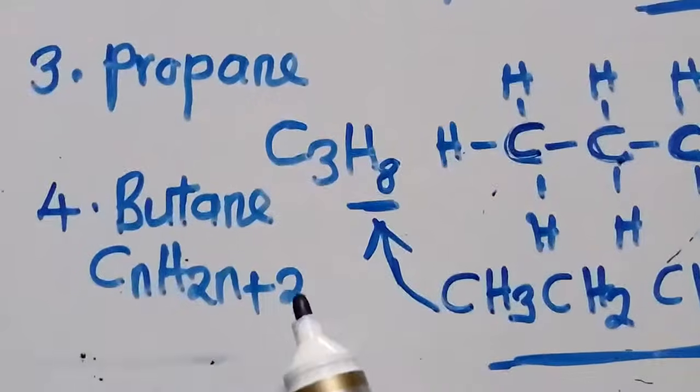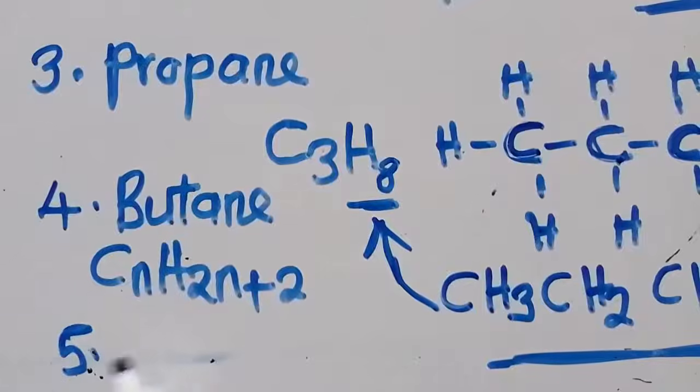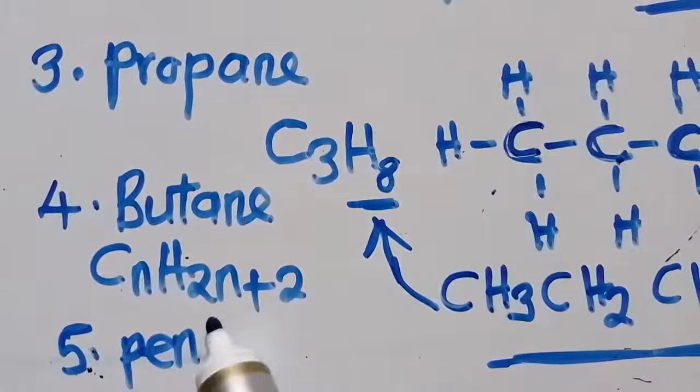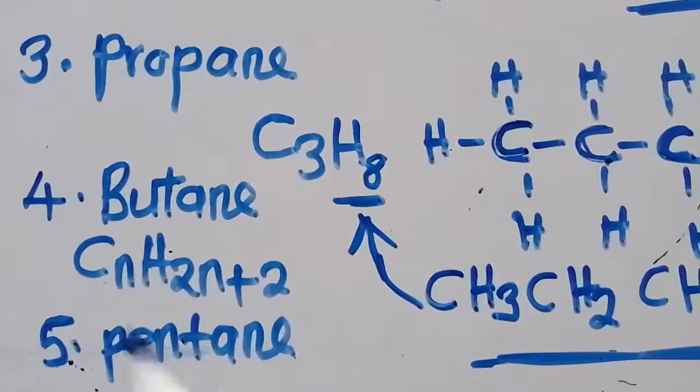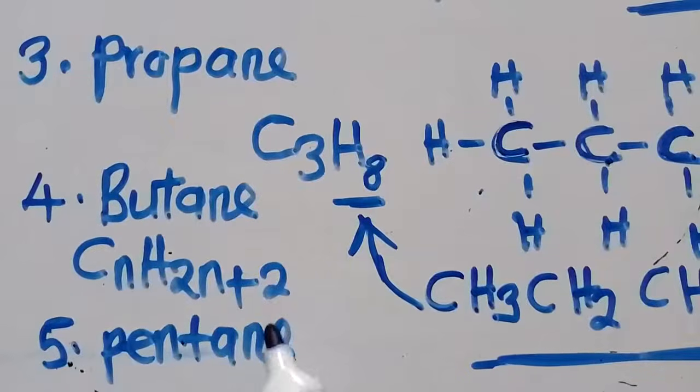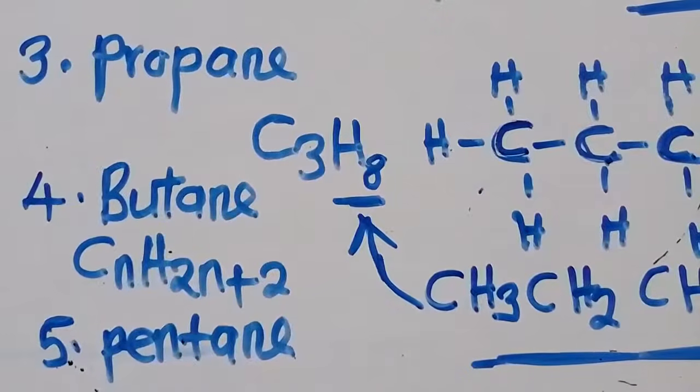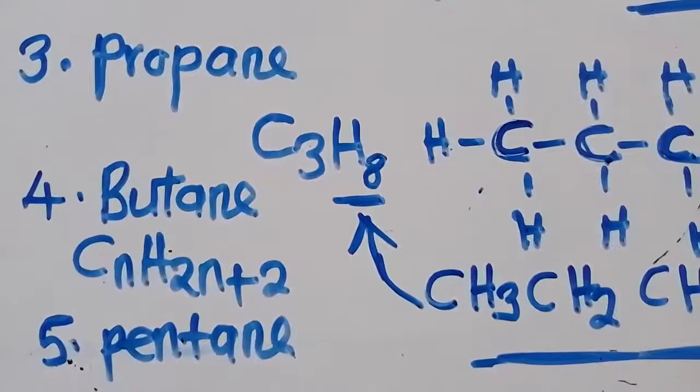What is the fifth member? The fifth member is what? Pentane. So this is pentane. How do you complete pentane? Pentane 5. So N is what? 5. There you put 5. Then you write what has remained. So this is the work that you need to do. This is what you need to get and understand.